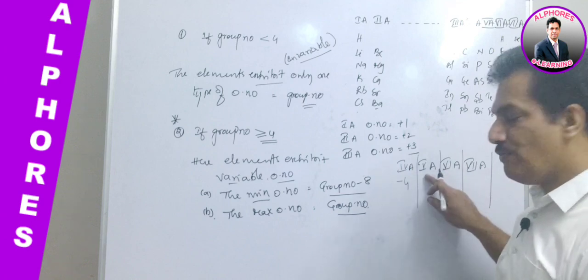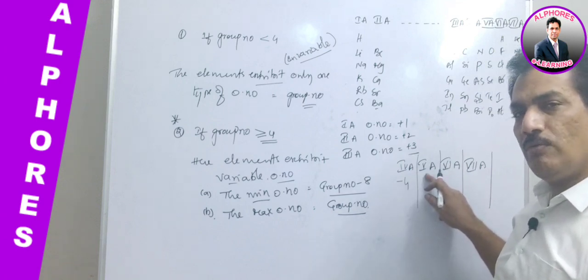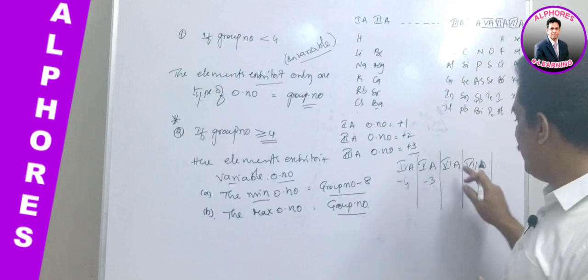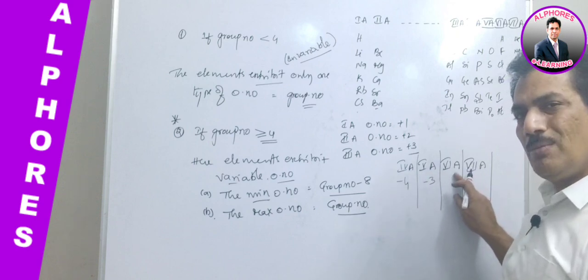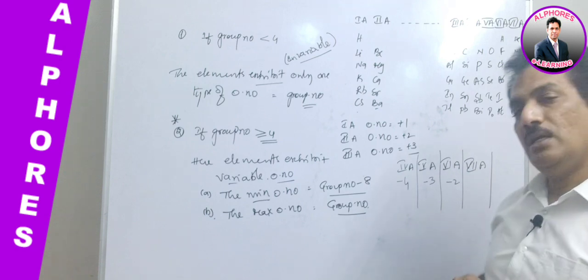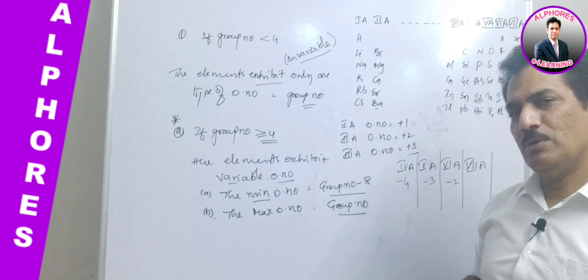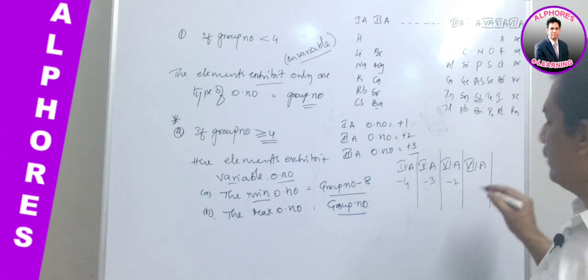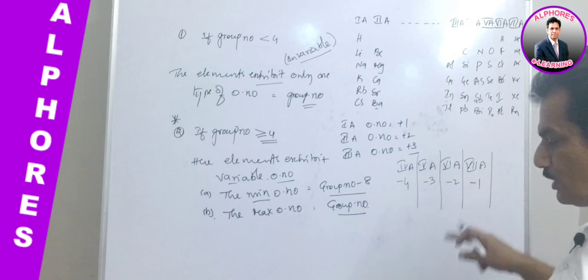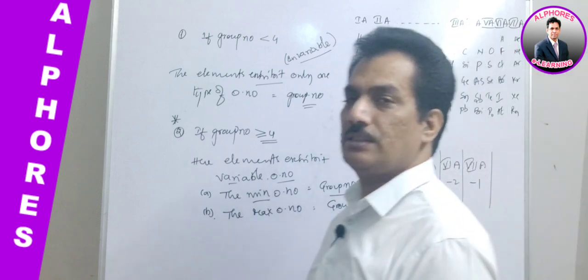In case it is the 5th A group, group number is 5, 5 minus 8, -3. In case of the 6th A group, group number minus 8, 6 minus 8, -2. In case of the 7th A group, group number 7, 7 minus 8, -1. For the respective groups, these are the minimum oxidation states.